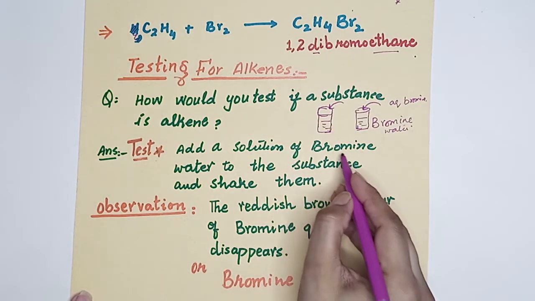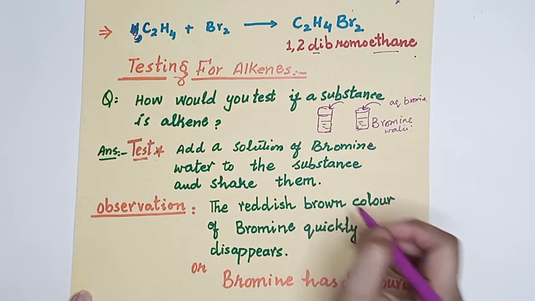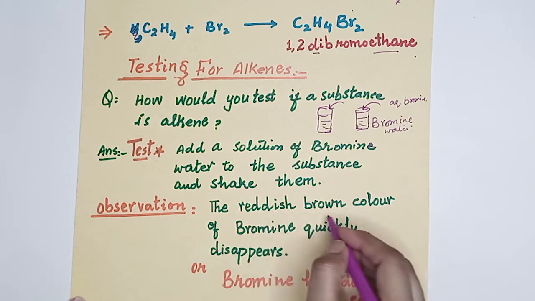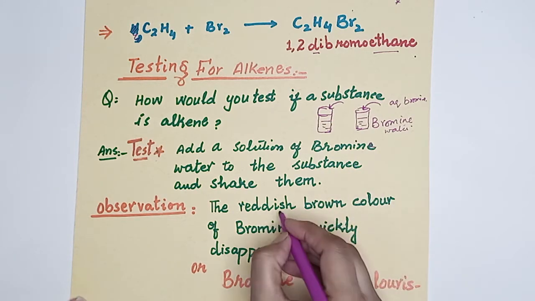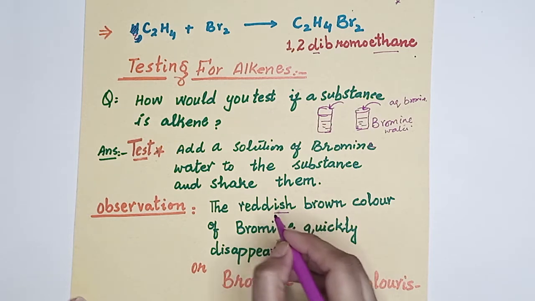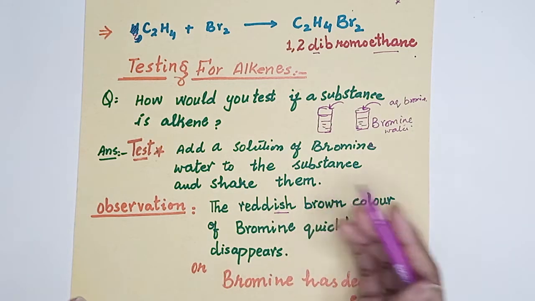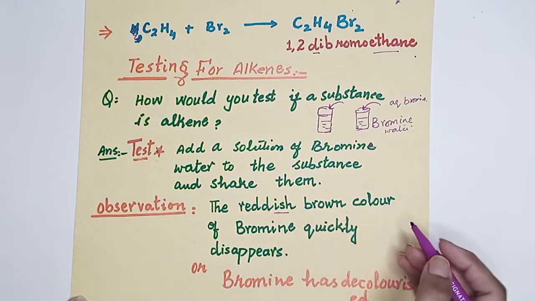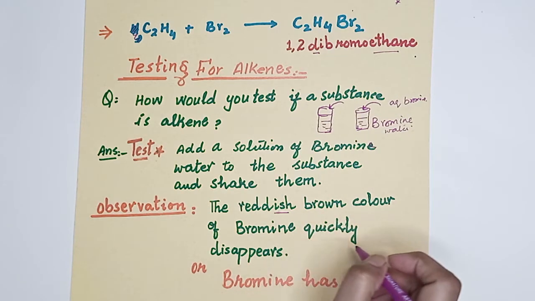Do you know what is the color of bromine? Yes, the color of bromine is reddish brown. So red brownish. Some examiners say don't write the word ish, but in the books it is written. You can write red brown or reddish brown color of bromine quickly disappears.